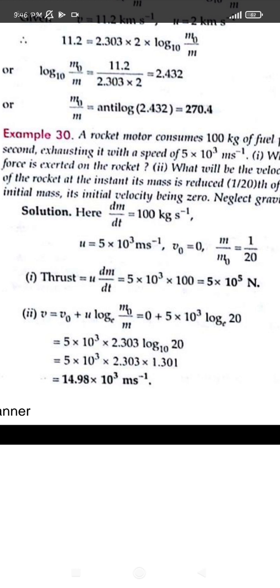What is the ratio? It reduced to 1 by 20th of its initial mass. So m0 is the initial mass and m is the final mass, so it is 1 by 20, which inverts so that 20 comes up. So log 20 is given as 1.3. On multiplying these values, we get 14.98 into 10 to the power 3 meter per second.